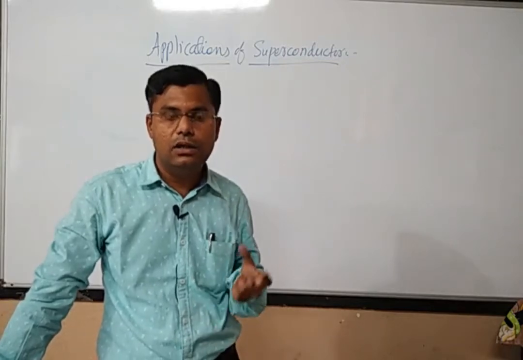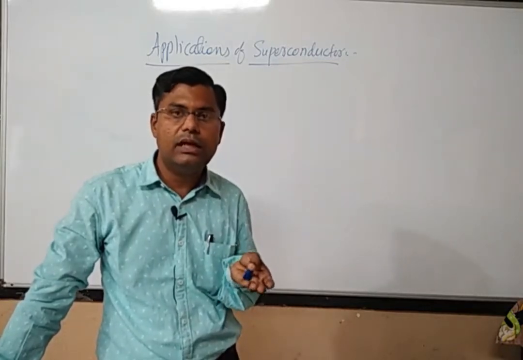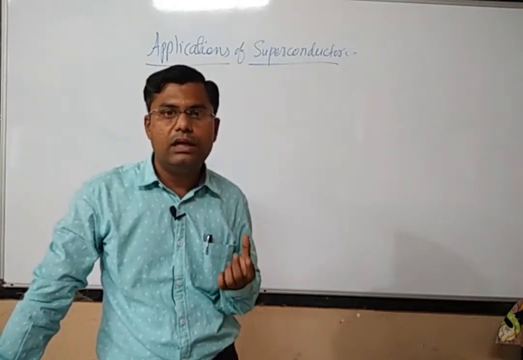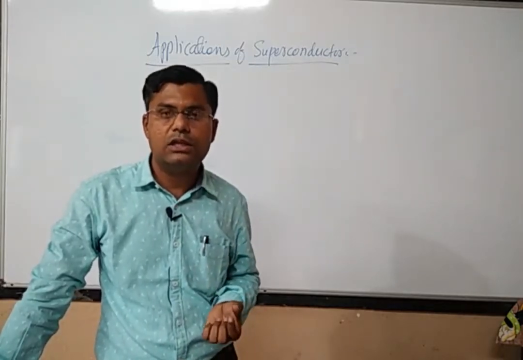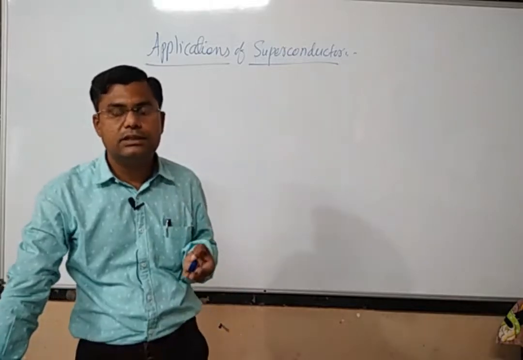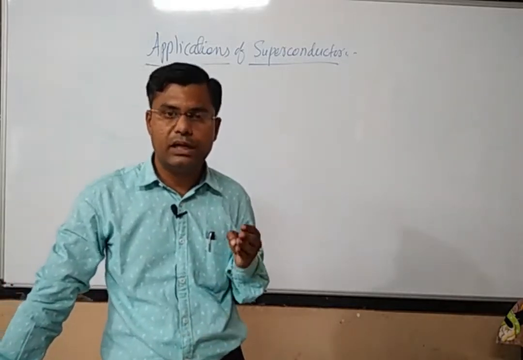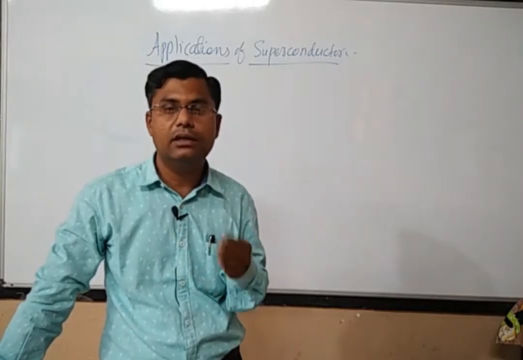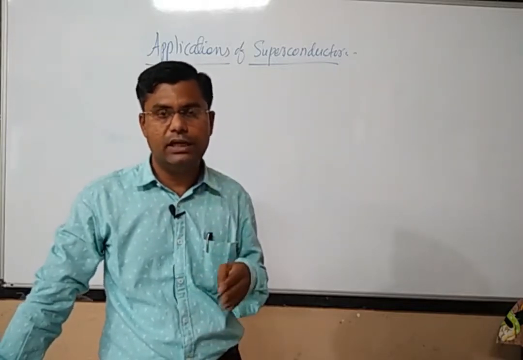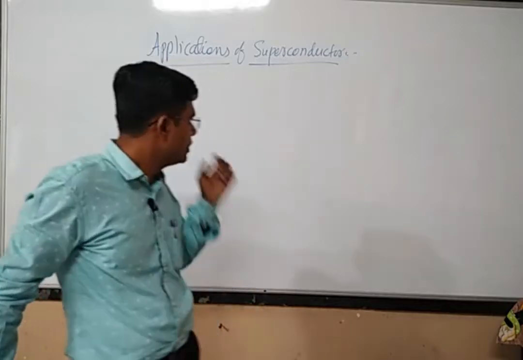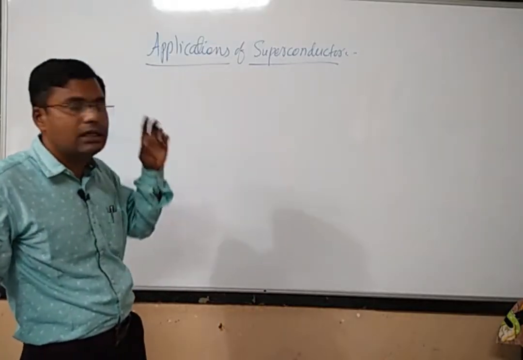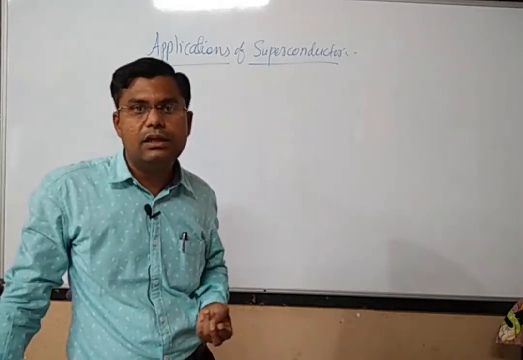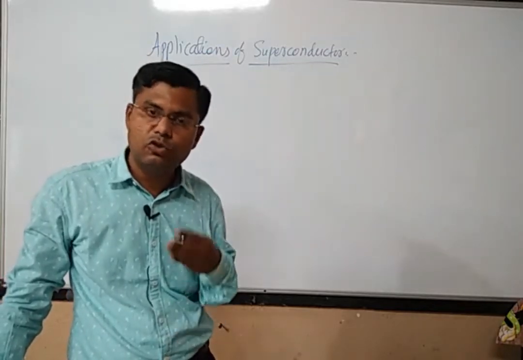The interaction between the electron and the lattice phonons is such that they form an attractive pair of electrons, which is called a Cooper pair, and electrons exist in the form of Cooper pairs in the superconducting state, and they travel through the material, and therefore we get zero scattering, and therefore zero resistance. So the resistance of the material becomes zero whenever the temperature becomes less than the critical temperature and there is the existence of the Cooper pair.